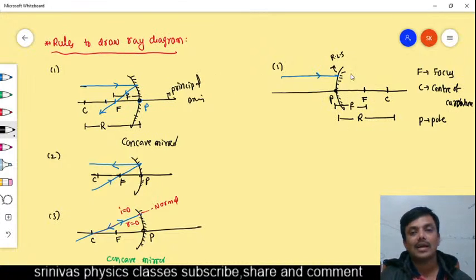And here a light ray which is incident on the mirror never crosses the mirror, it will be reflected, meaning it will go back. Either it can come like this or it can come like this. Then how does it go? For that we have to know the normal. You should join the center of curvature and one point on the mirror. This will become the normal. This red line is the normal here, and this will become the angle of incidence. This is the angle of incidence. Then what will be the angle of reflection? With that much angle it is incident, with that much angle it will be reflected.